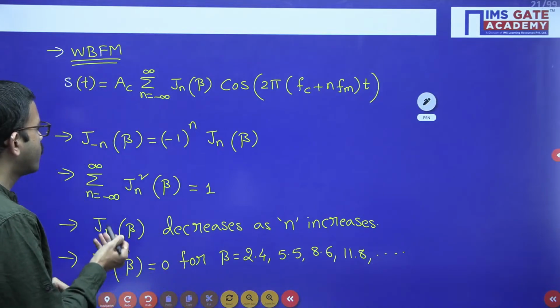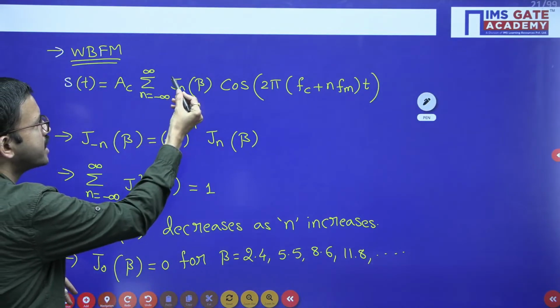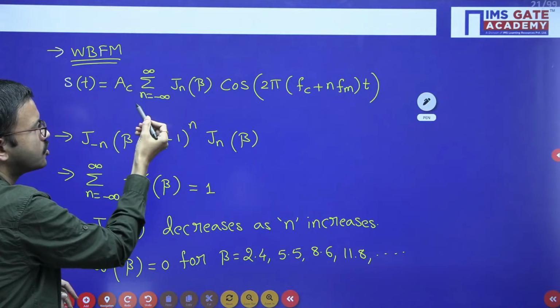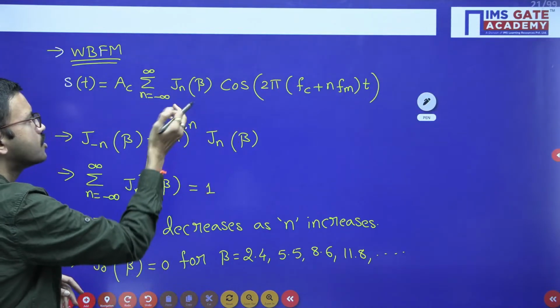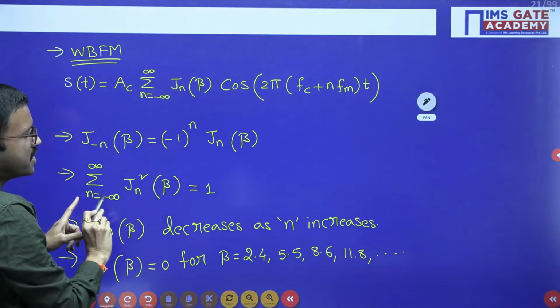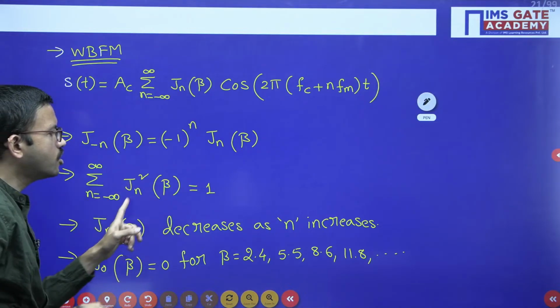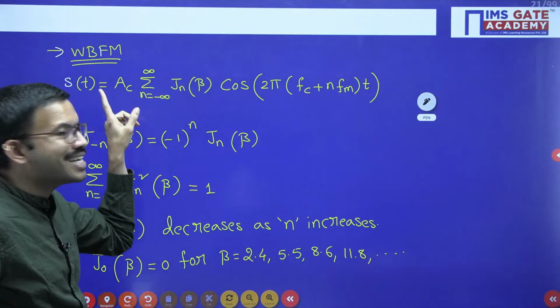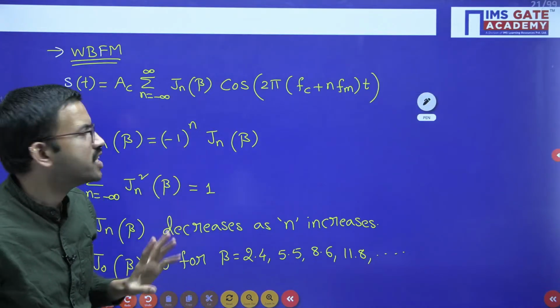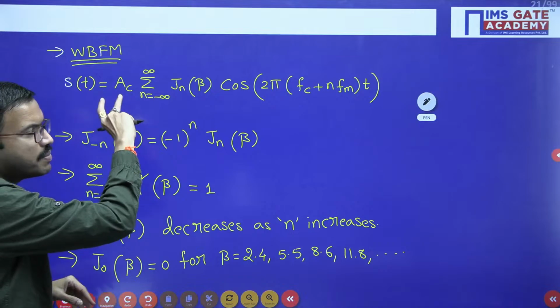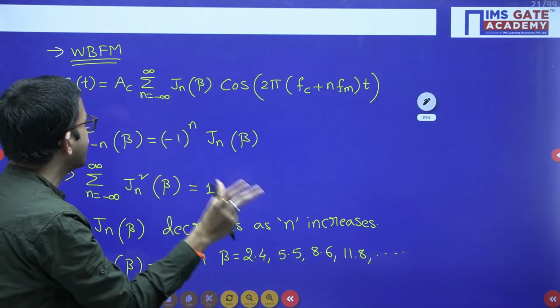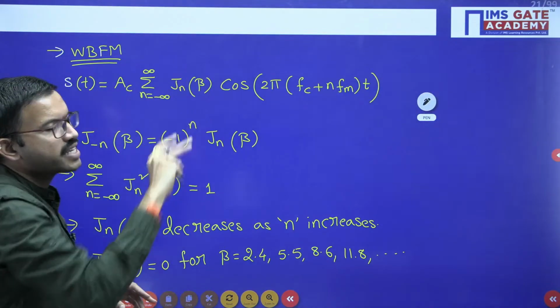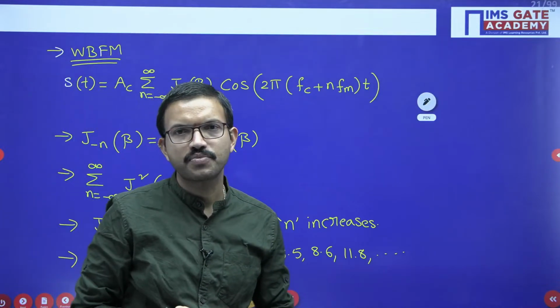While calculating the power, you perform the square term and divide by 2, and add all the powers. When you use the property summation over n equal to minus infinity, Jn square of beta equal to 1, you get Ac square by 2 only, a common term. That Ac square by 2 is nothing but carrier power. That same power is required for transmitting this entire wideband FM signal.